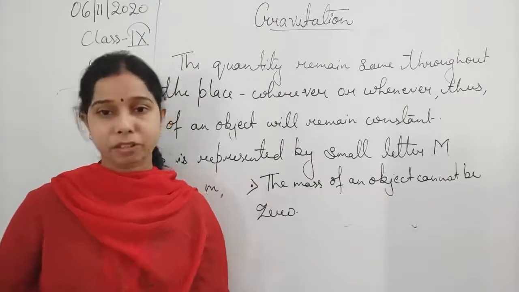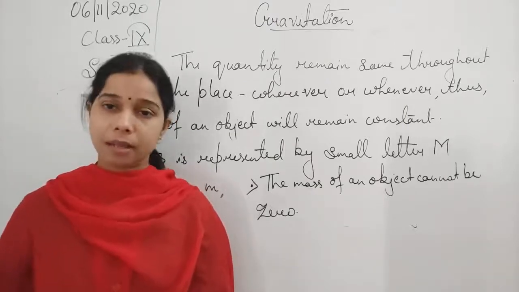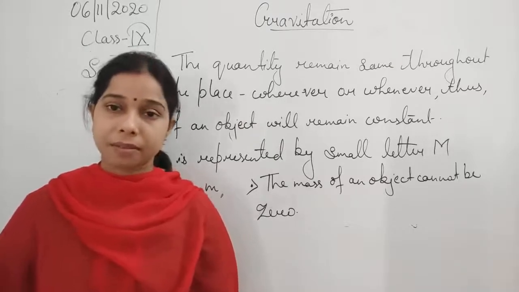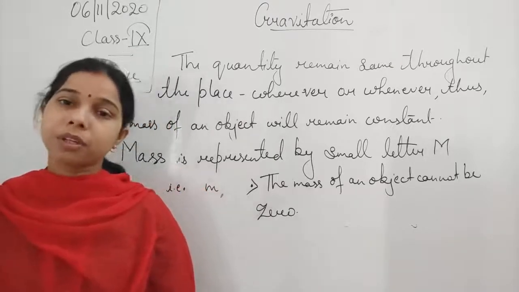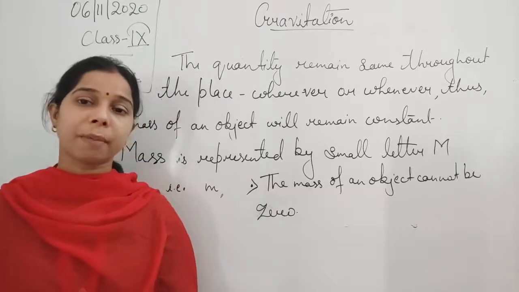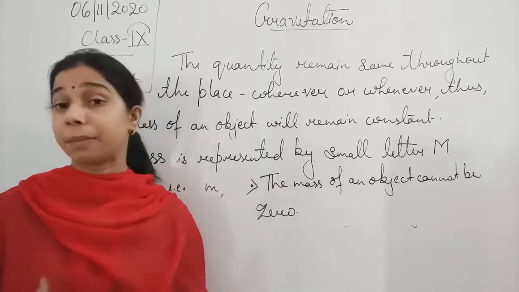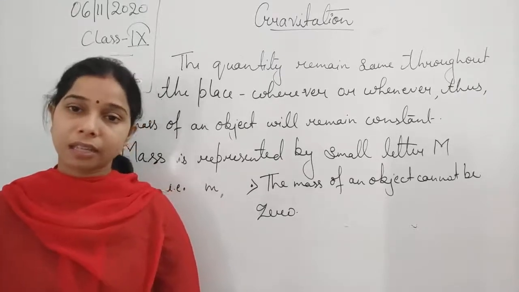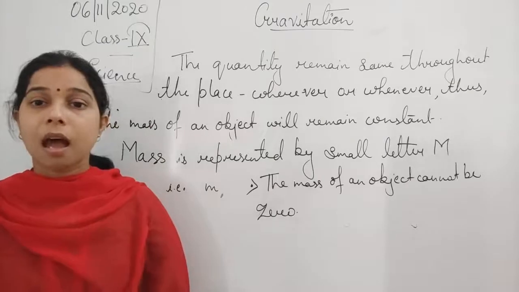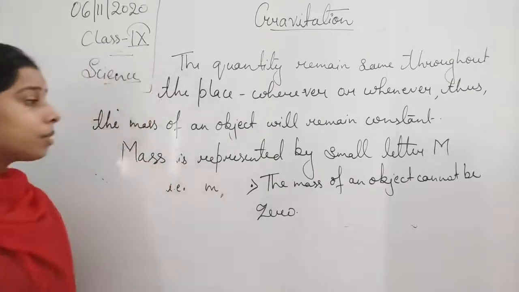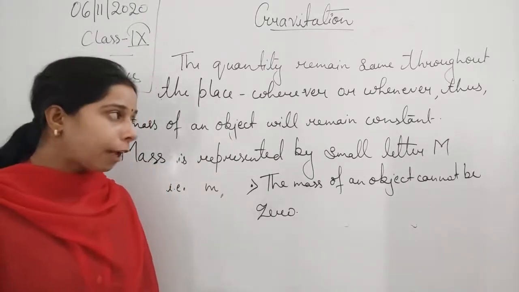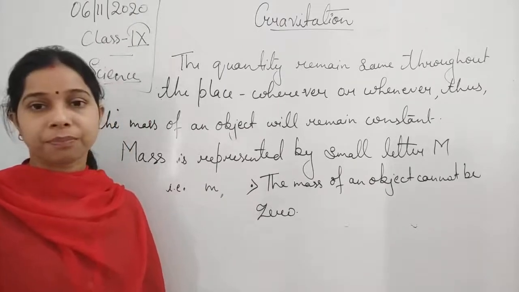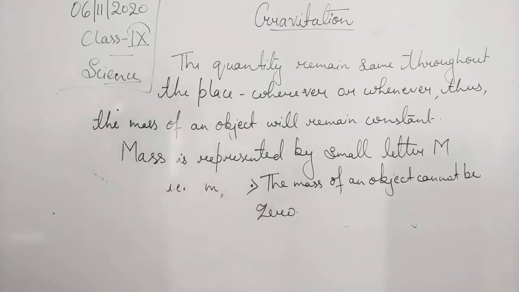There are a lot of instruments by which we can measure the mass, but the most common we use is the beam balance or the chemical balance. A lot of units are there by which we can measure it. It can be gram, it can be milligram, but the standard SI unit for measuring the mass is the kilogram. And mass, students, is represented by small m; it remains constant and cannot be zero. So this is all about the mass.